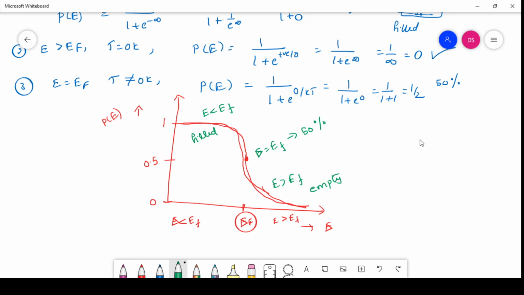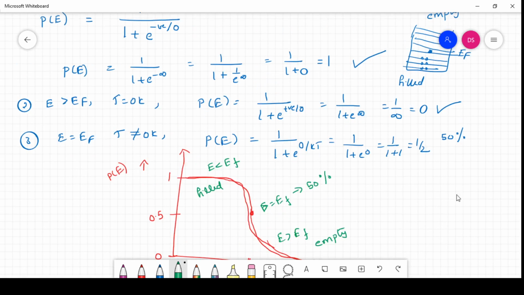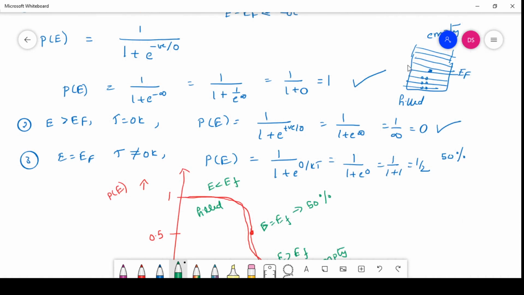As per the Fermi-Dirac distribution, the electrons below the Fermi energy level can absorb energy. If you supply energy equal to kT, they absorb that energy and move to the empty levels, and those electrons can participate in the conduction process in every material as per the Fermi-Dirac distribution and quantum concept.